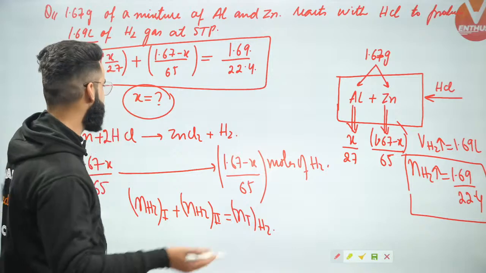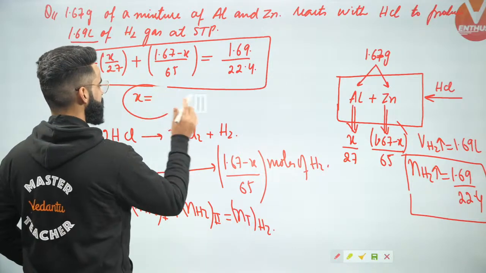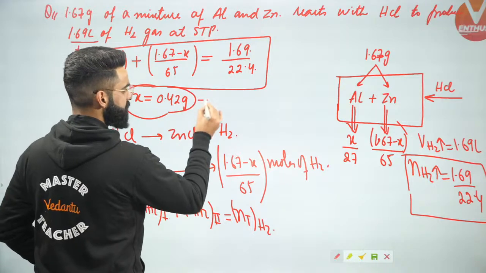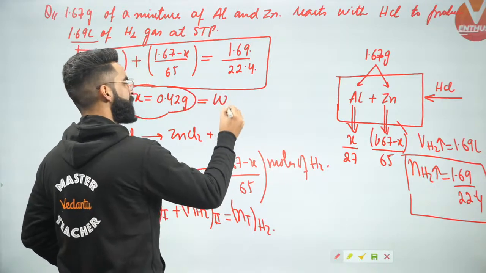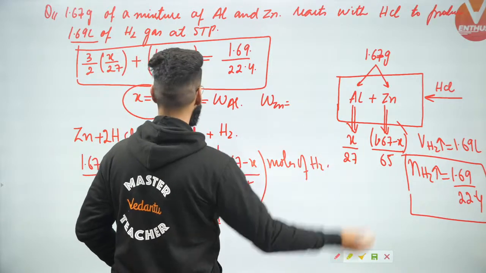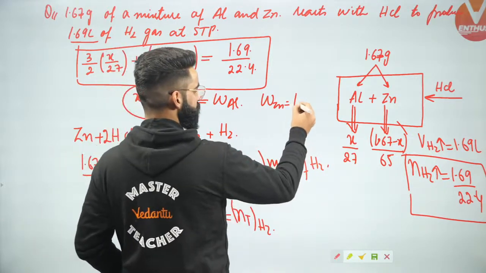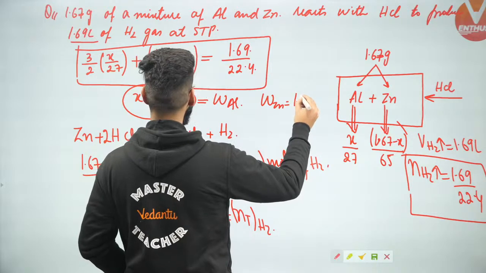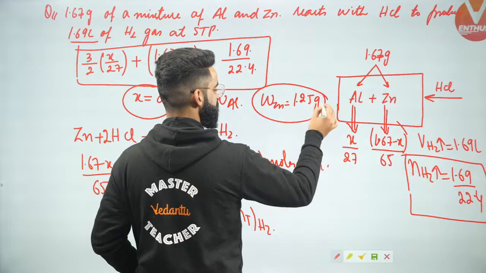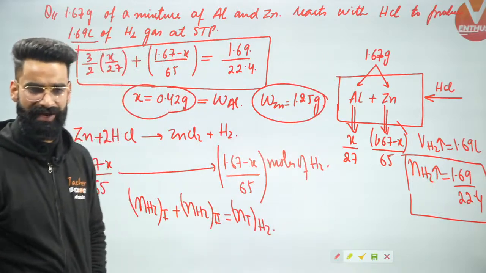As far as I remember, the value of X you'll be getting is something like 0.42 grams. So what is X? X was the mass of aluminum in the mixture. So I can say mass of zinc you'll be getting as 1.67 minus 0.42, which is simply equal to 1.25. So there'll be 1.25 grams of zinc present in the same mixture right here.